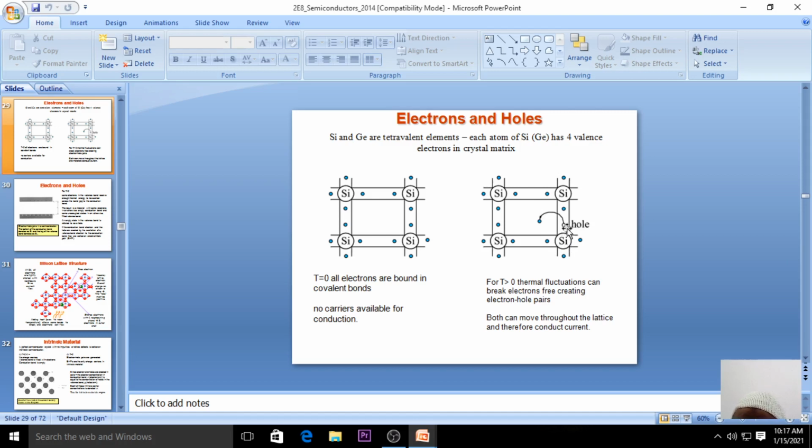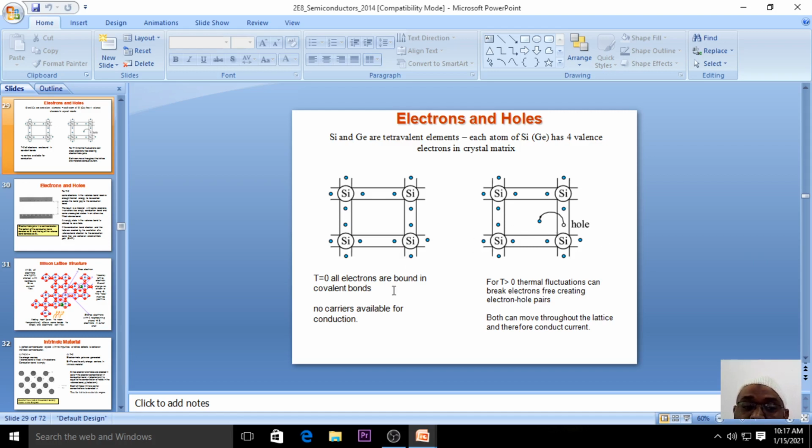So the vacancy which has been created here, we'll call that vacancy the hole. Now I think you got a clear idea of the concept of hole. So in the examination, if we ask you to explain the concept of hole, then definitely you need to write this and you need to draw this diagram.